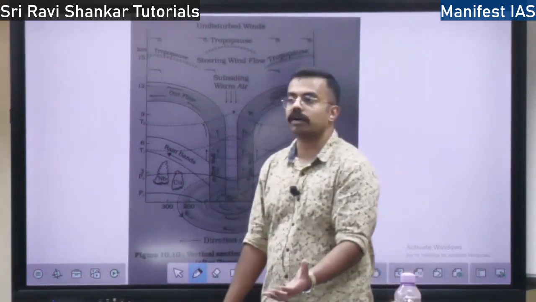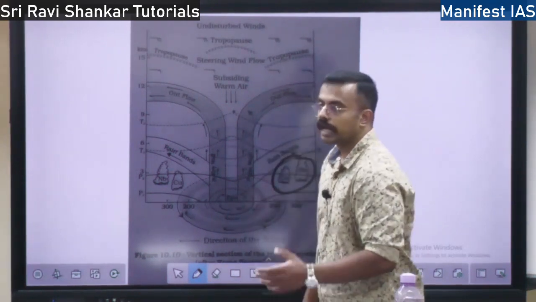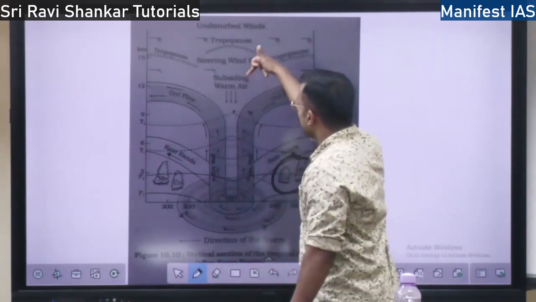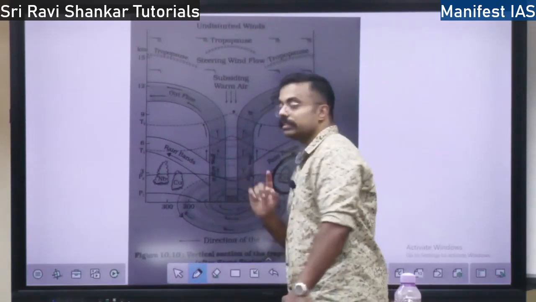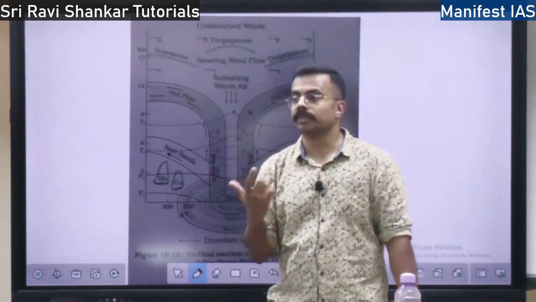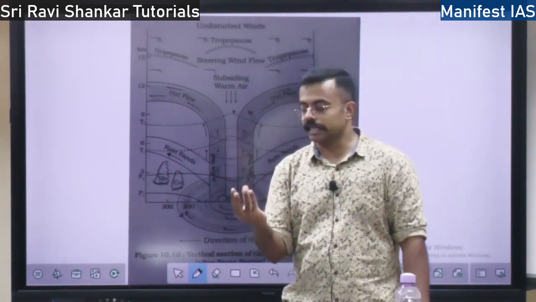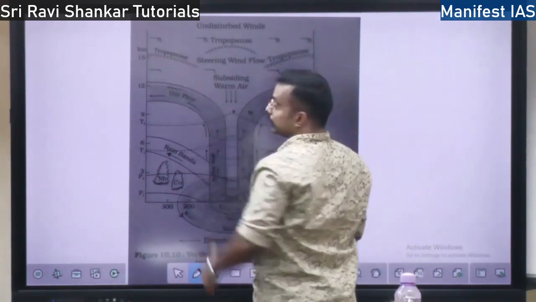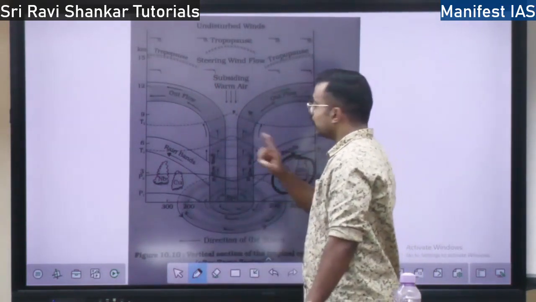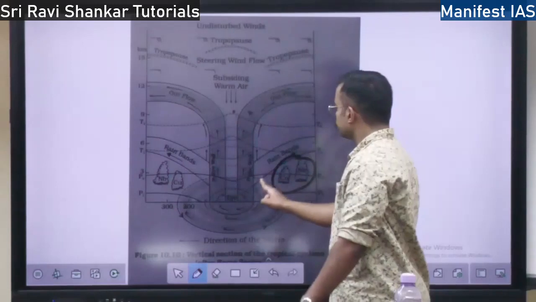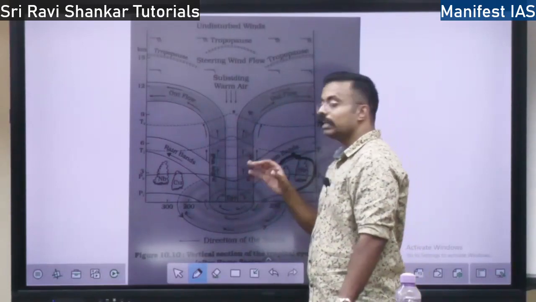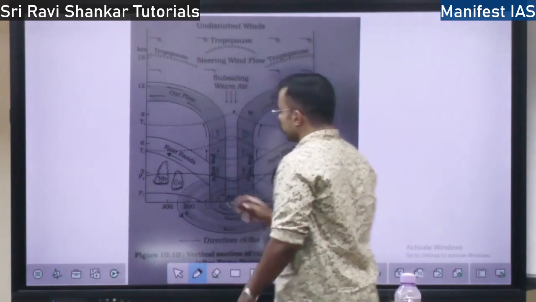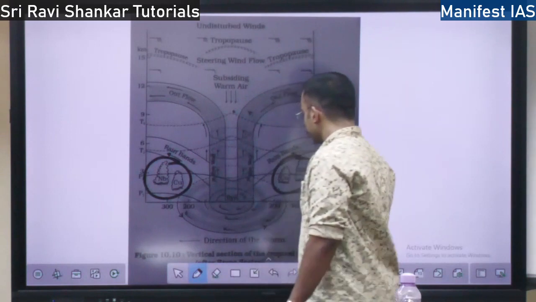So when there is low pressure, what happens? The air comes down. At the bottom, if there is low pressure, the air will come down. So here the air is coming down. Whereas around the eye, there is a high pressure area. Center low pressure, around it is high pressure. So when there is high pressure, the air will go up. That is why it is rotating like this, right? The air is going up around, whereas in the middle the pressure is very low. High pressure, low pressure, and out of which you have cumulonimbus clouds coming out of the storm.